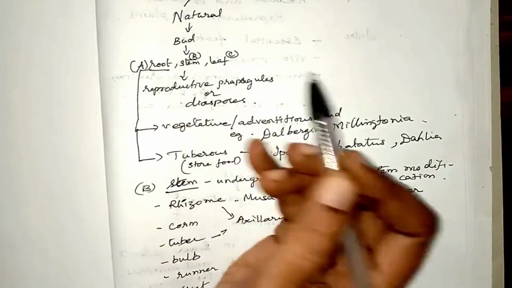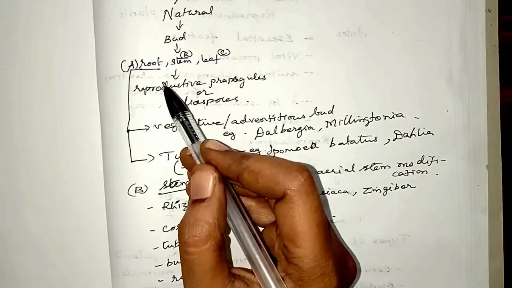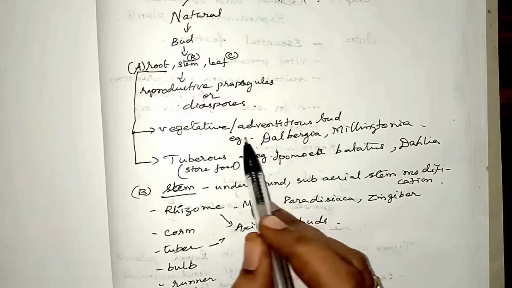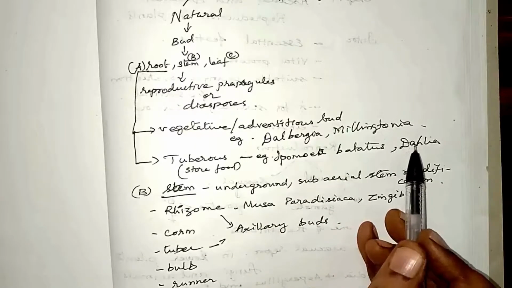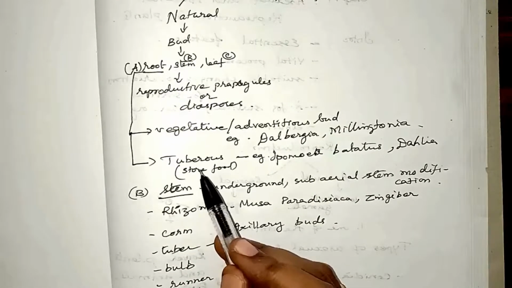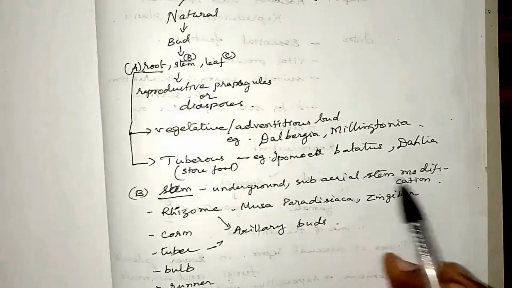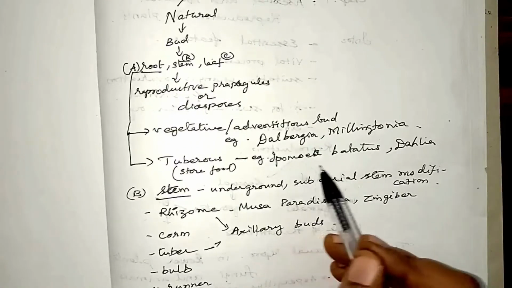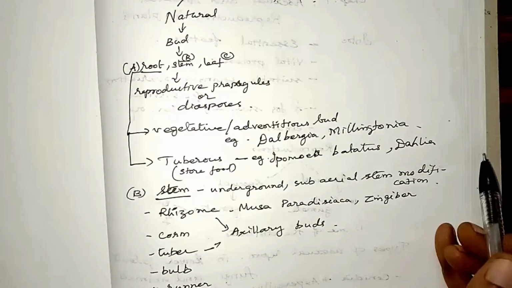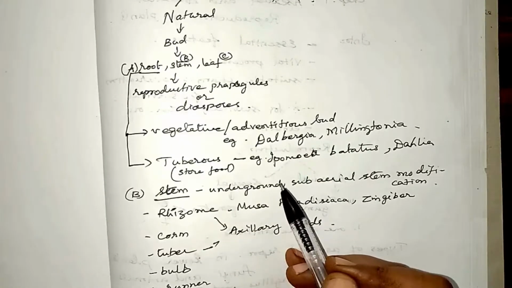Some organs help in vegetative reproduction. First we are going to see roots. The roots of some plants develop vegetative or adventitious buds, as seen in Dalbergia and Millingtonia. In some plants they develop as tuberous root. This tuberous root not only helps in propagation but also stores food for the plant. Example, Ipomoea batatas and Dahlia. Ipomoea batatas, they call it Kodiballi in Tamil, and Dahlia, you know about that.